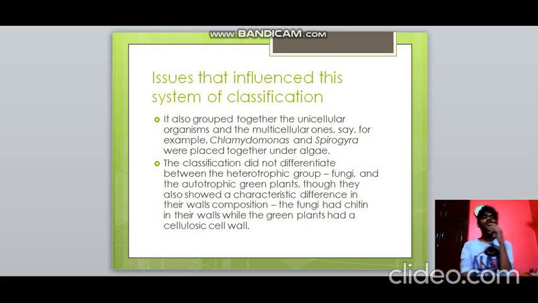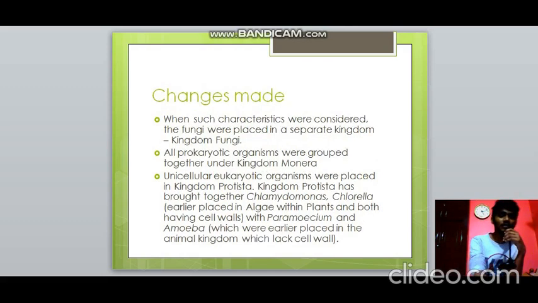It also grouped together the unicellular and multicellular organisms. For example, Chlamydomonas is unicellular and Spirogyra is multicellular, but they were both put together under algae. It also did not differentiate between fungi, a heterotrophic group, and the autotrophic green plants. Though fungi had a cell wall made up of chitin and green plants had a cell wall made up of cellulose, both of them were put into the same kingdom. So what changes were made? Due to these controversies, certain changes took place. All the fungi were put together in a separate kingdom known as kingdom Fungi, and all the eukaryotic unicellular organisms were put under Protista.